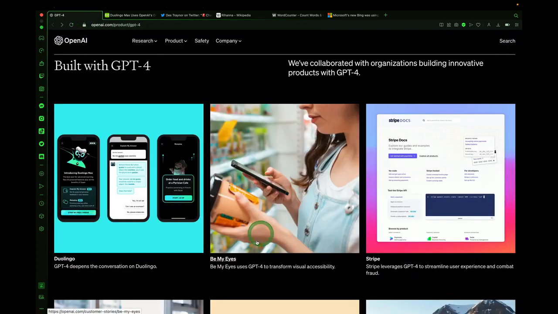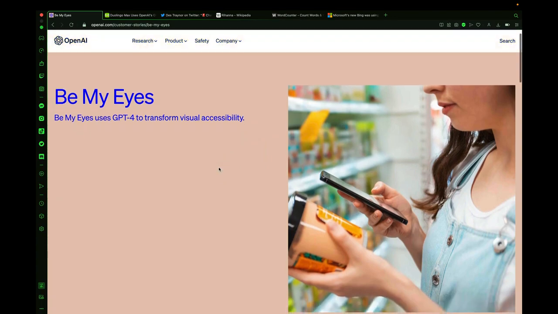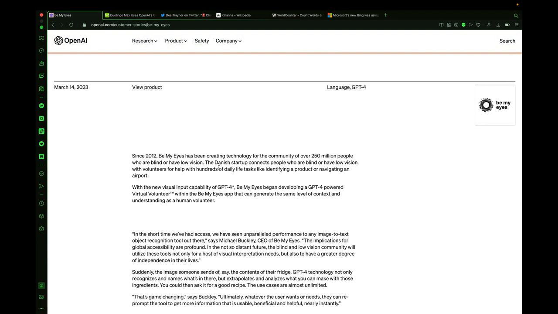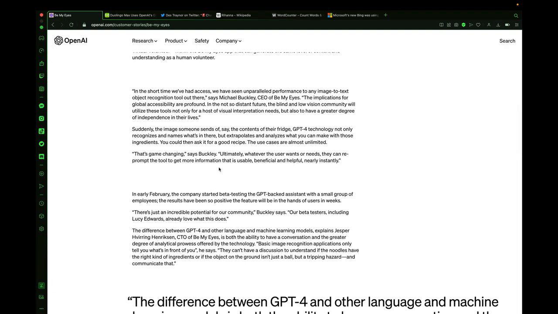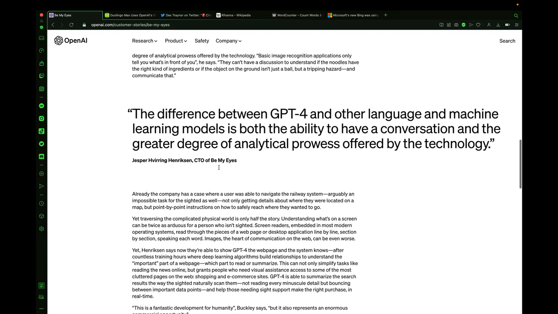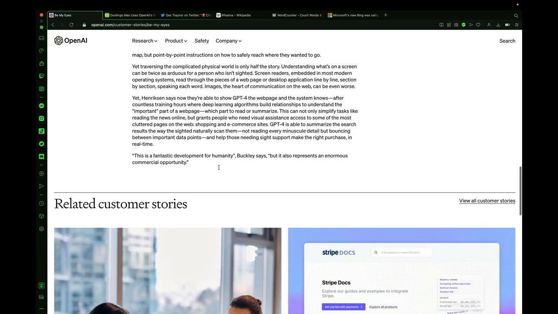Be My Eyes uses GPT-4 to transform visual accessibility, which is really helpful for those that don't have full visual capabilities in their eyes, that can't see. They've got GPT-4. The AI can detect things that are on images or in video, and then it can describe what is on that photo or that video, and it's very powerful.